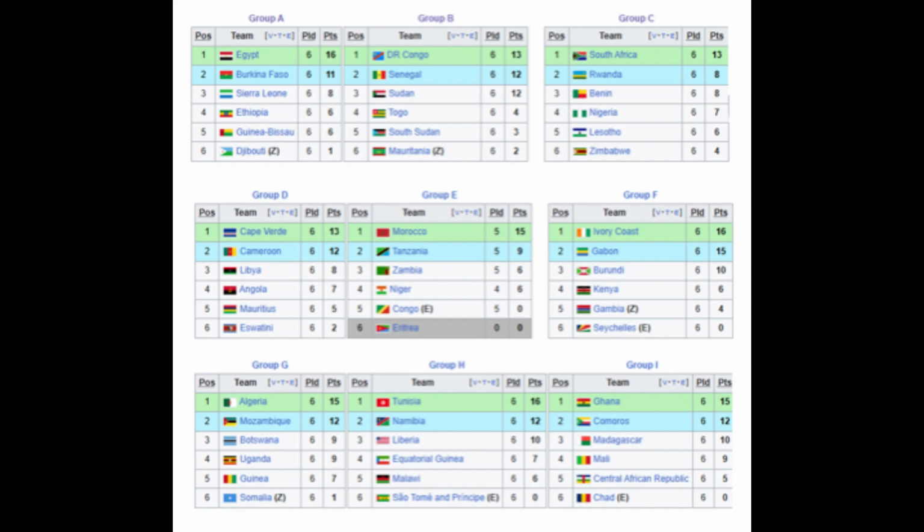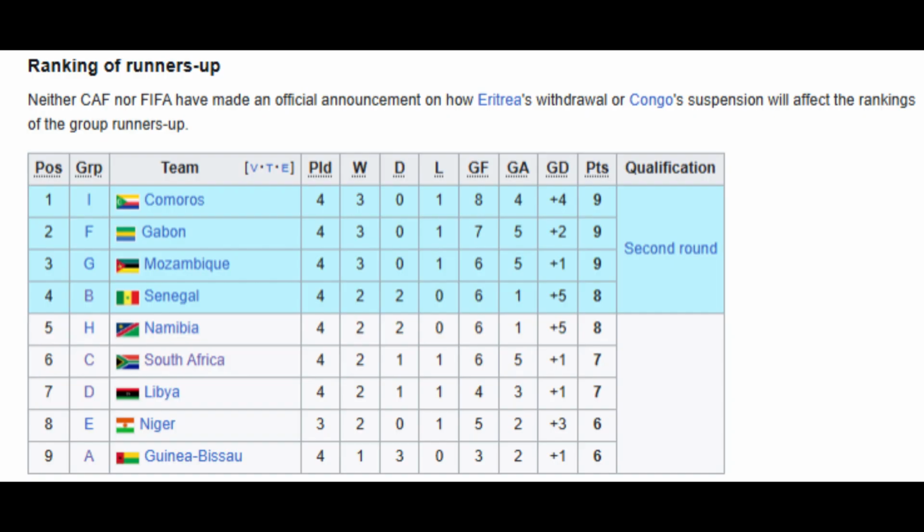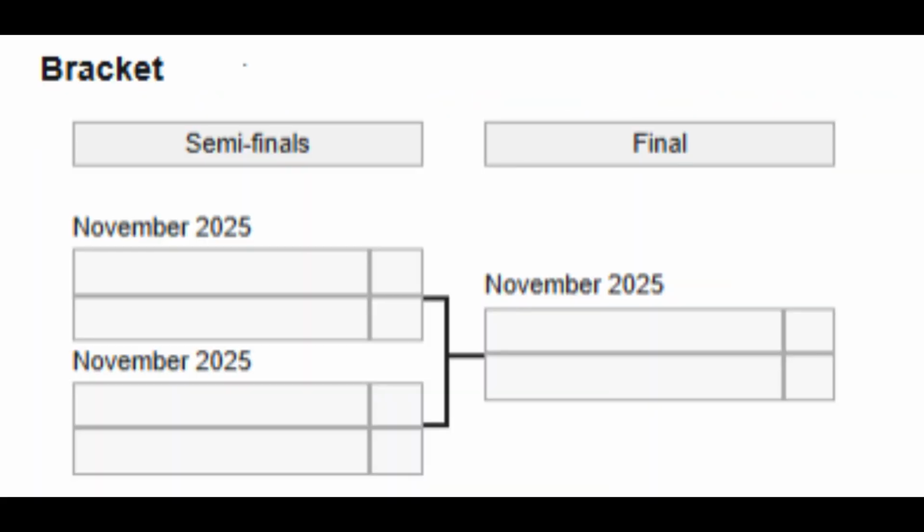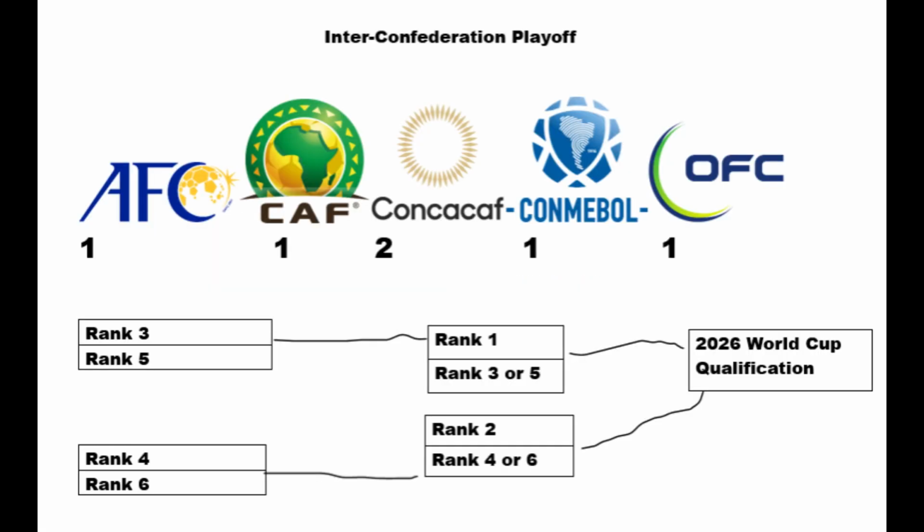The 4 best second place teams will be put into a mini tournament, and the team that wins that mini tournament will then have another chance to qualify for the 2026 World Cup by being placed in the Intercontinental playoffs. If that team is ranked high enough, they would only have to play one time, but if they're a lower ranked team, they would have to play at least 2 teams.